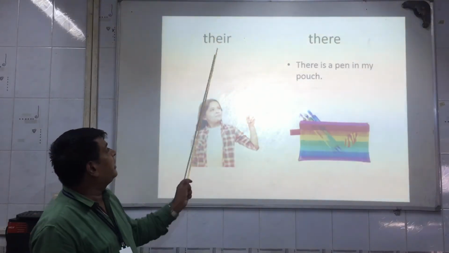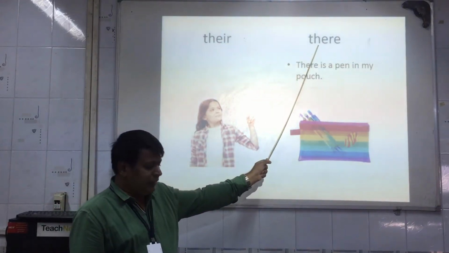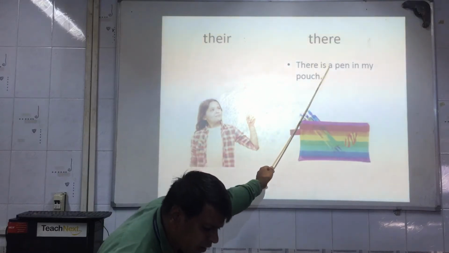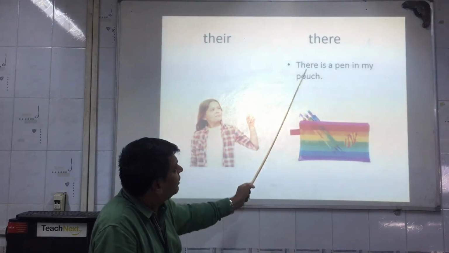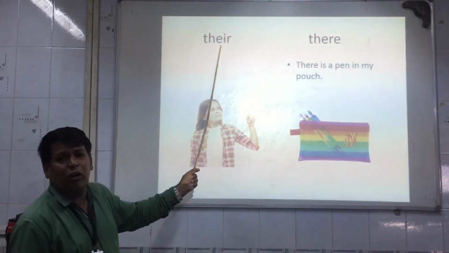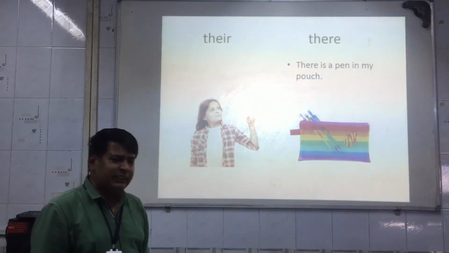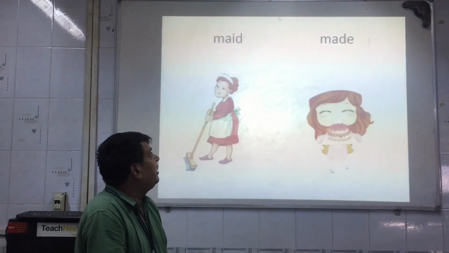Now here again, their means of or belongs to, and there means to be or appear. There is a pen in my pouch. To be or appear, and this their means of or belongs to. Both are different words. They sound the same, but meaning and spellings are different.